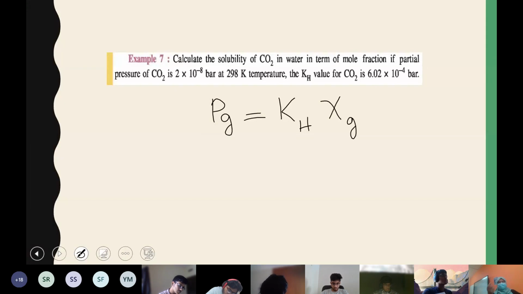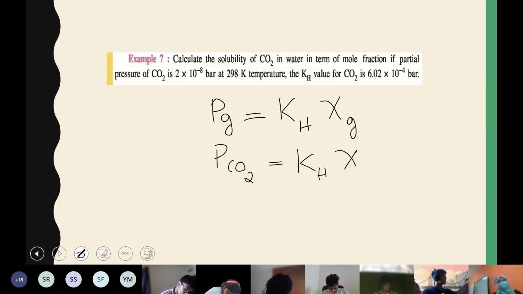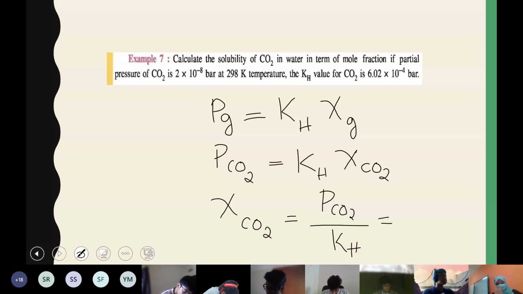So here it is carbon dioxide, so instead of writing G, you can write CO2. That is also fine. You write partial pressure of carbon dioxide is equal to Henry's constant with mole fraction of CO2. So here what you have to calculate is the mole fraction of CO2: partial pressure of CO2 by kH. It's a direct question. You have to just substitute the value 2 into 10 raised to minus 8.